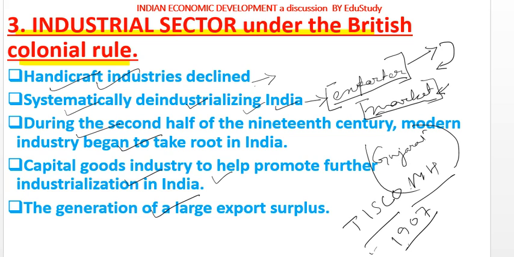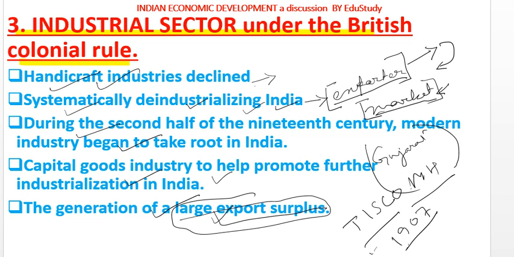As for the generation of a large export surplus, we have to remember that a large export surplus was there, but the GDP did not increase. This was just to show the Indian people that the British government was doing welfare in India, but the motive behind the export surplus was only to import some goods from England.